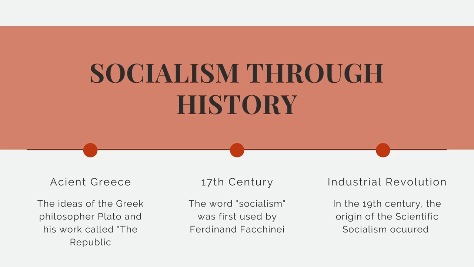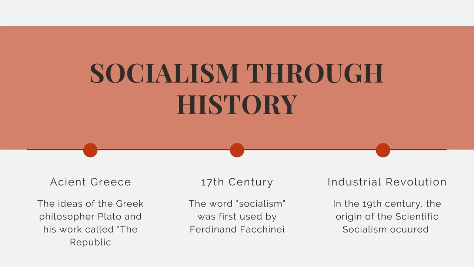The word socialism was first used in 1766 by the monk Ferdinand Facchieni. He used it to refer to the concept raised in the work of Jean-Jacques Rousseau on the social contract between the state and the community, a pact that defends freedom and social equality.